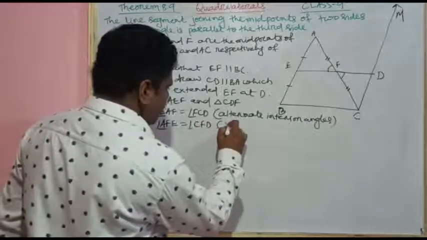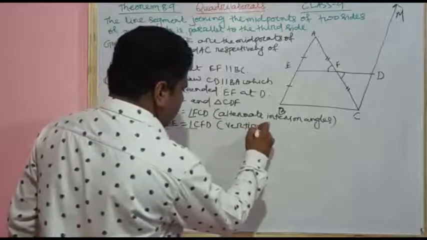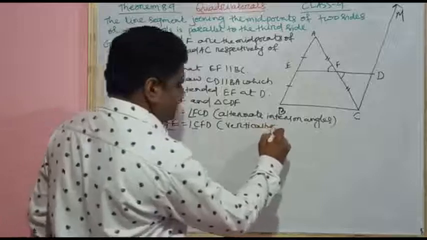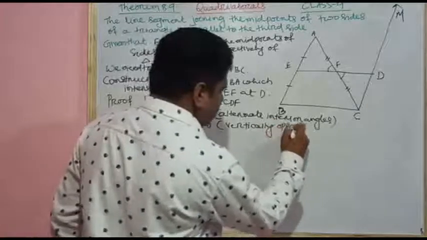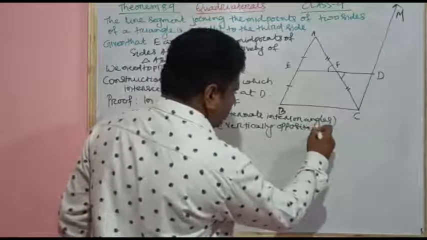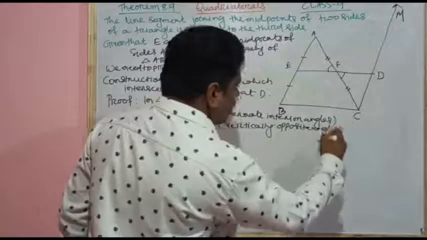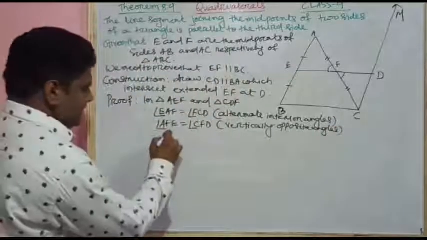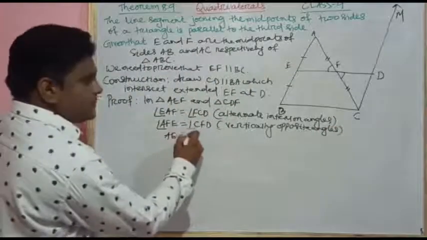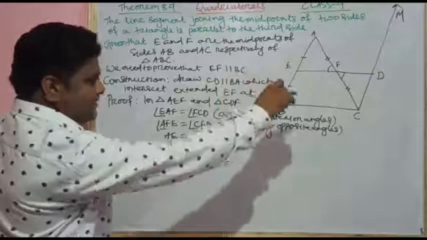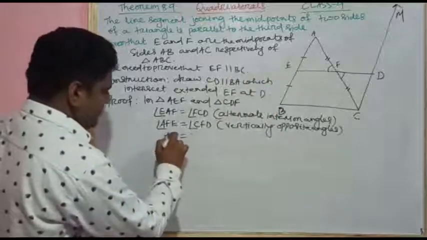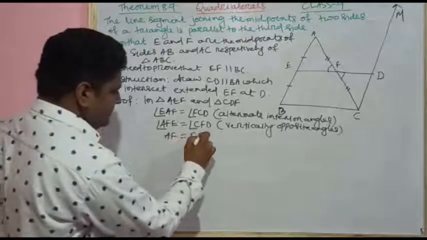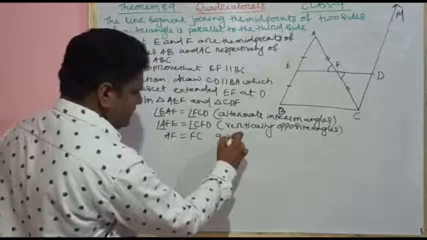This is a pair of vertically opposite angles. And it is given that AF is equal to FC.